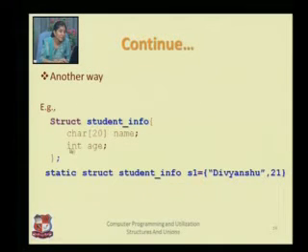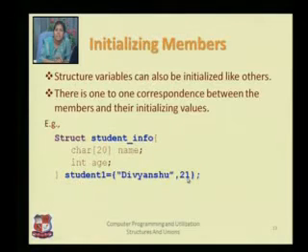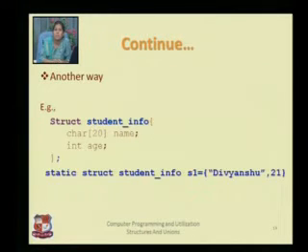The second way is after the completion of the structure definition, we write struct student_info S1. So S1 is the object. As here I said student1 is the object, here I say S1 is an object, and S1's values are Divyanshu and the age is 21 again.